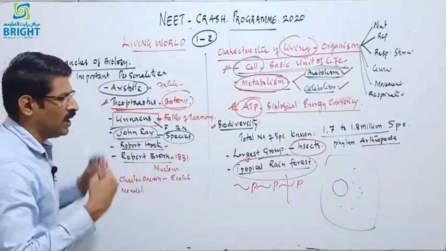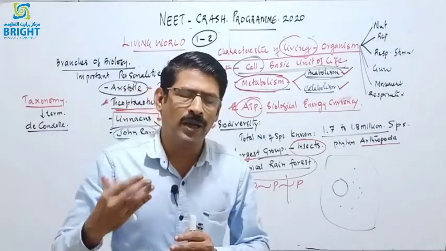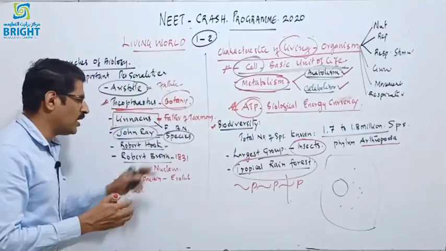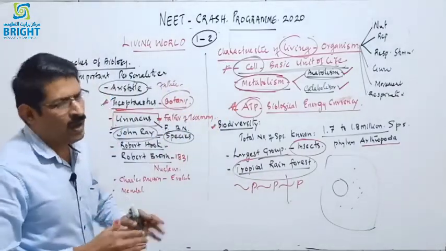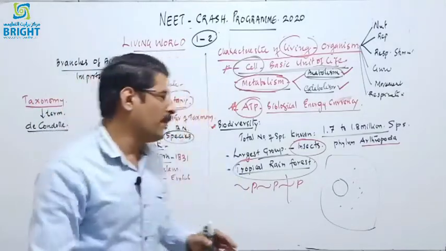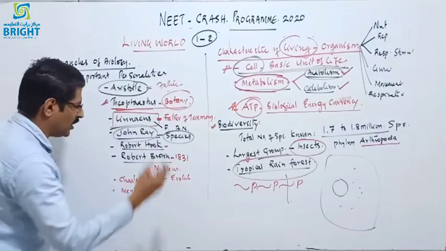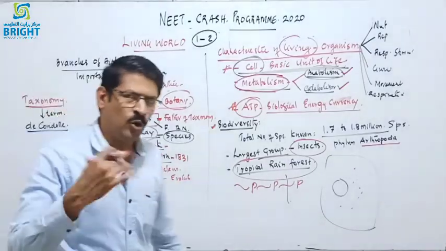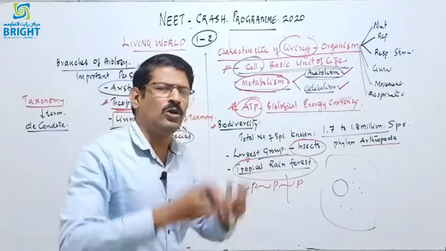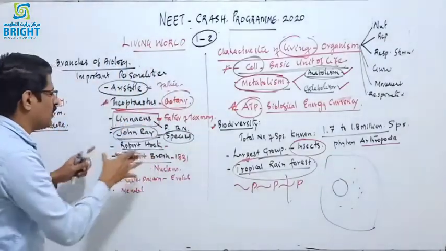Robert Hooke discovered the cell, the dead cell, from cork slices, and Robert Brown discovered the nucleus in 1831. Camillo Golgi, George Bellet and numerous scientists are related to the branch of cell biology, which we will discuss in that chapter. Charles Darwin is related to evolution; Gregor Mendel, Hugo de Vries, T.H. Morgan and others are related to the branches of biology discussed in the first part.